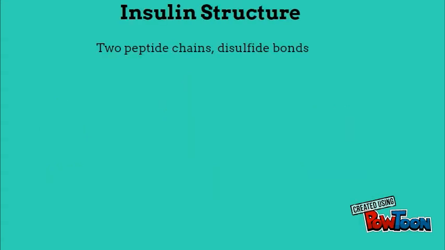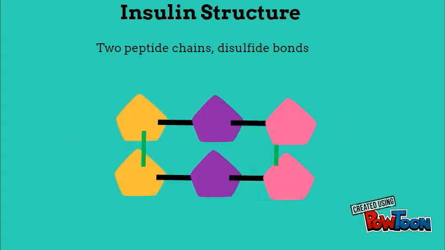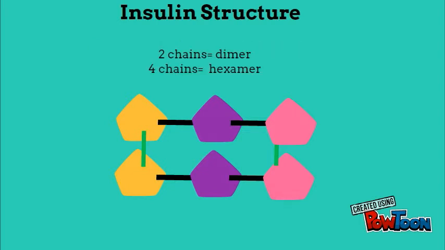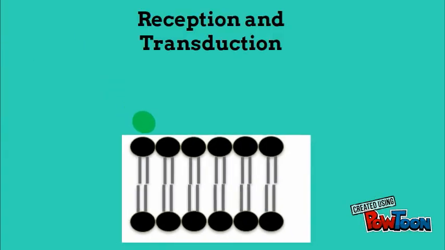The most common form of insulin is composed of two peptide chains, held together primarily by disulfide bonds. A single pair of these chains is known as a dimer. A larger molecule composed of 4 chains in total is a hexamer. Insulin is both water-soluble and too big to fit through the plasma membrane.